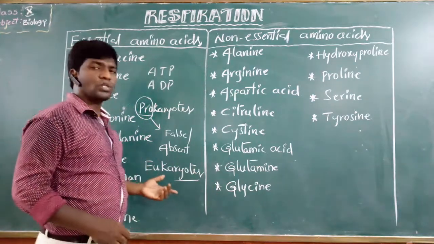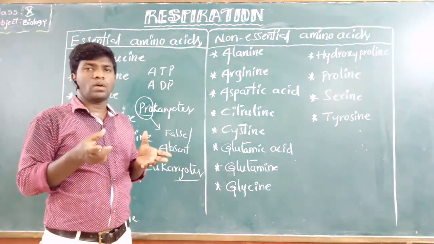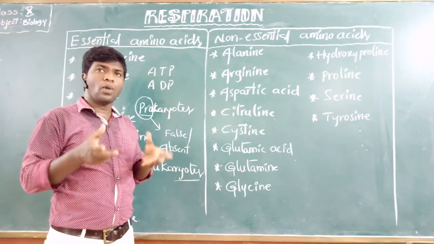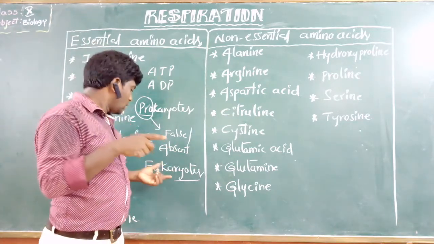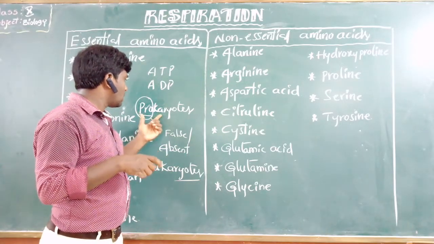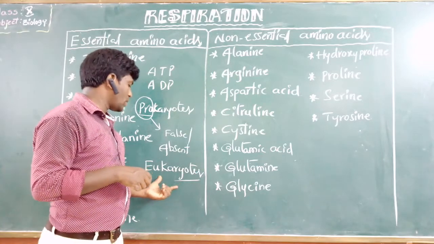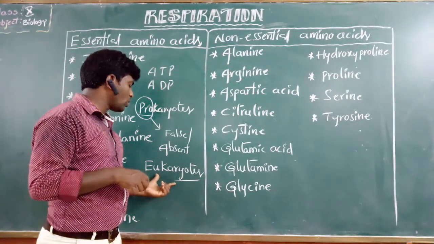In these eukaryotic cells, the proper round bound nucleus is present. In this one the nucleus is absent, in this one the nucleus is present. A proper nucleus, a round bound nucleus.